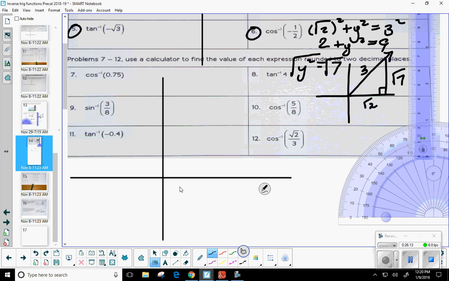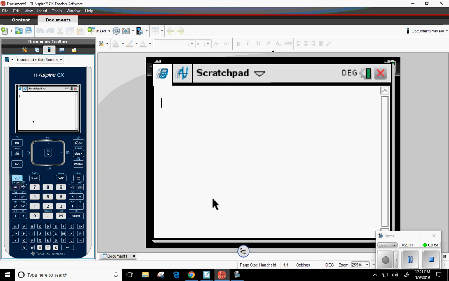Now, just by looking at the patterns we're already accustomed to, is it 45-45 or 30-60? No way. It is neither of those. So again, we're going to have to measure, right? Okay. So let's figure out square root of 2 and the square root of 7. Hopefully the calculator will work with me on this one. Square root of 2. Okay. There we go. It's finally coming up. And we just did the square root of 7, right? Let me go ahead and pull that up one more time.